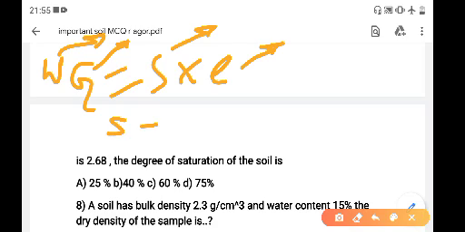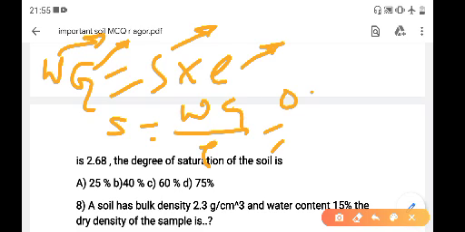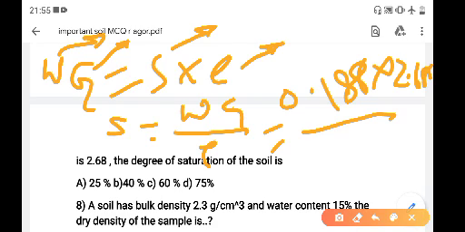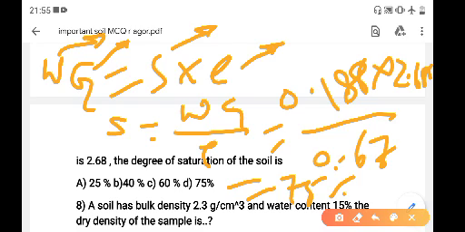So degree of saturation S equals WG by E. W given 0.188 into G given 2.68, E given 0.67. By calculating we get 0.75, into 100, so 75%. Right answer is D.